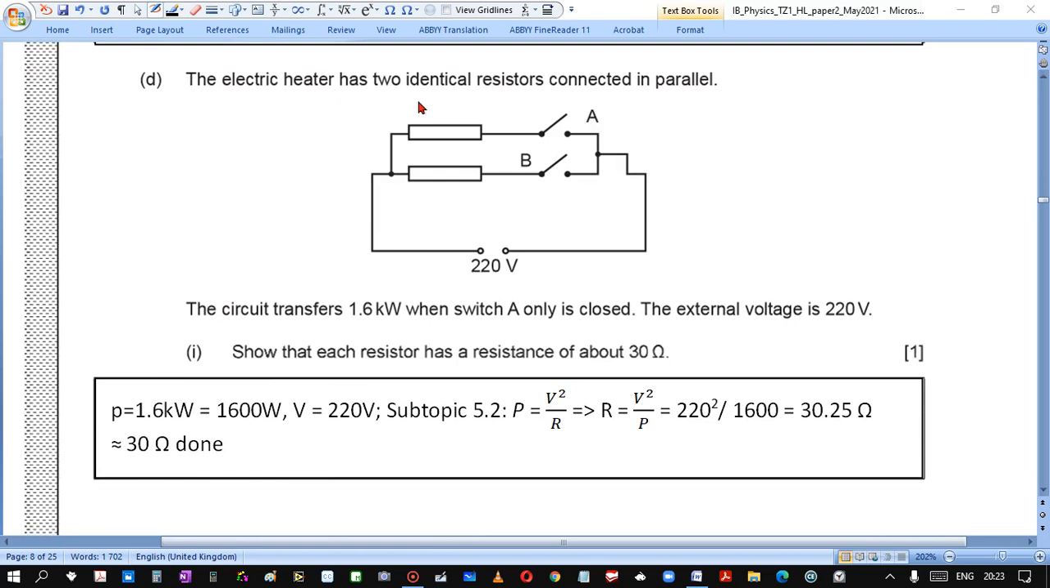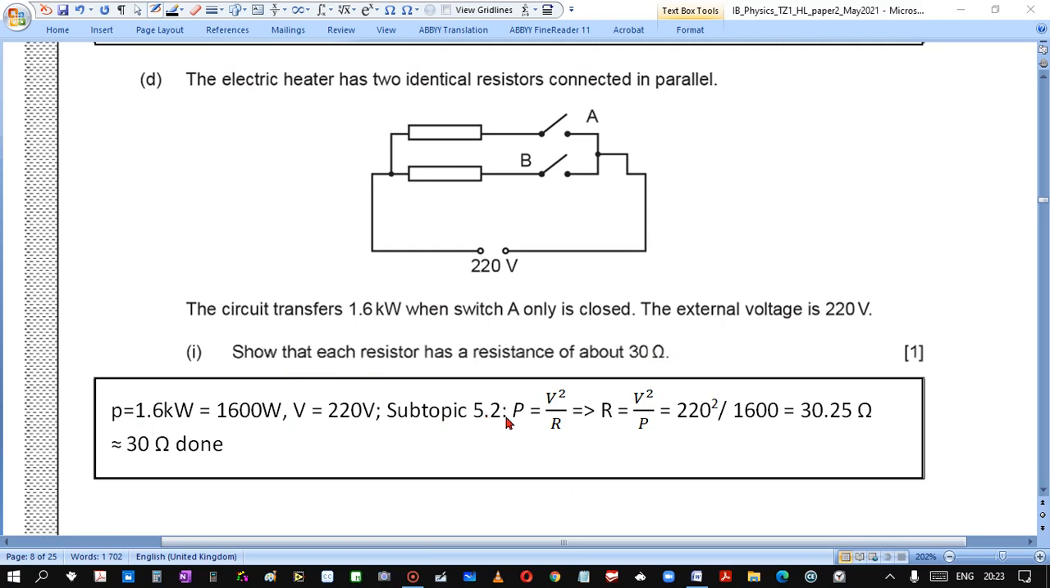The electric heater has two identical resistors connected in parallel. The circuit transfers 1.6 kilowatt when switch A only is closed. The external voltage is 220. Show that each resistor has resistance of about 30 ohm. So power is given, we change into watt.